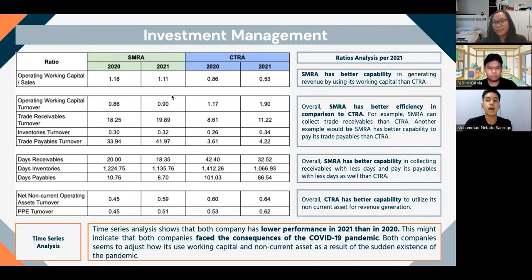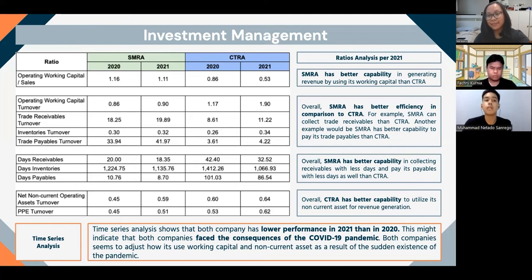Several ratios were covered. There are operating turnover, trade receivable turnover, inventory turnover, and last but not least will be the trade payable turnover. So based on our analysis from these turnover ratios, we can see that basically SMRA has better efficiency in comparison to CTRA. For example, the trade receivable turnover ratio. We can see that SMRA has a higher trade receivable turnover ratio in comparison to CTRA, which means that SMRA can collect more trade receivable in comparison to CTRA.